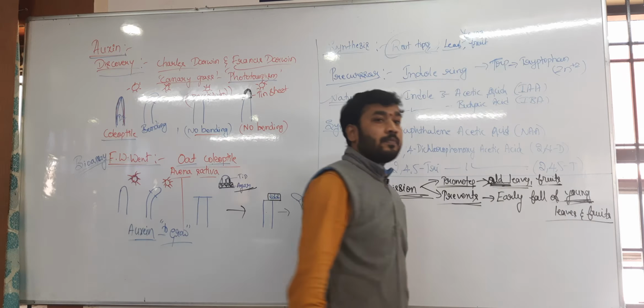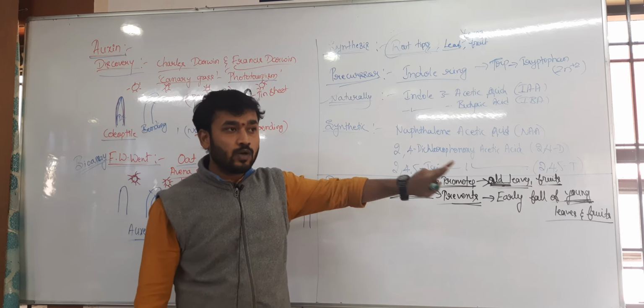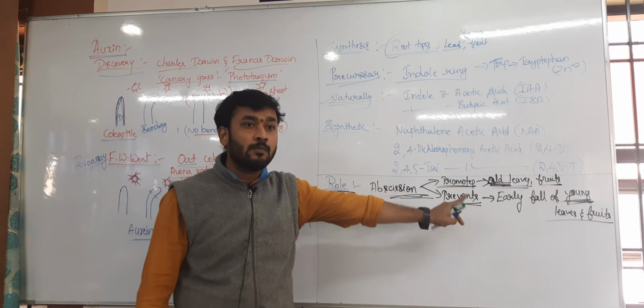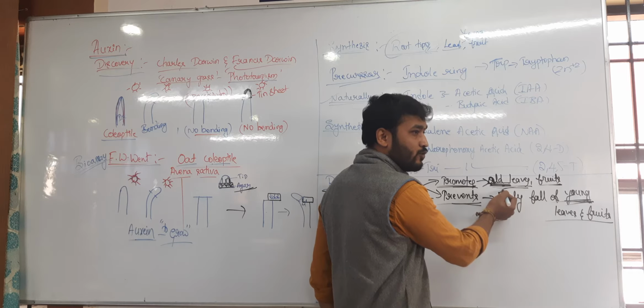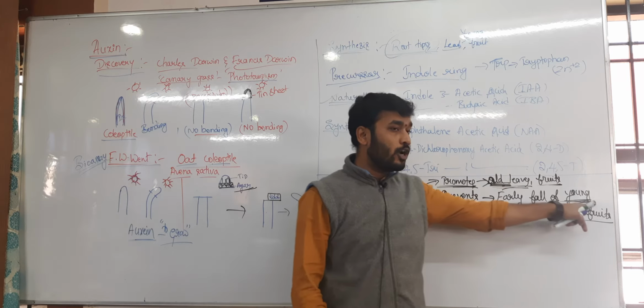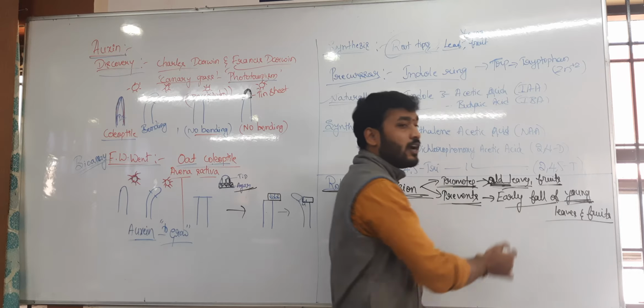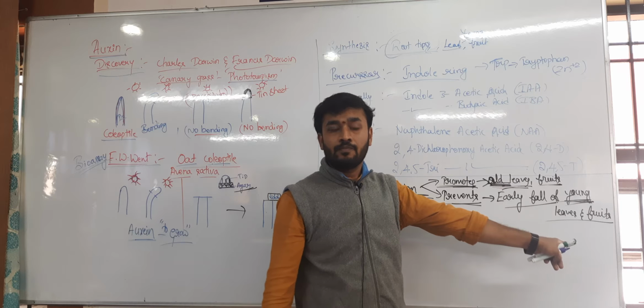Clear? So abscission is of two kinds. One is by promoting, another one is by preventing. It is promoting where? In the old conditions of the leaves and fruit, by decreasing its concentration. It is preventing where? In the young conditions. That means early falling of young leaves and fruits is prevented. That is its application. Clear?